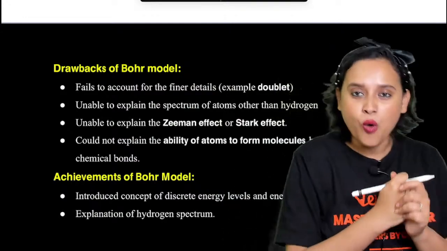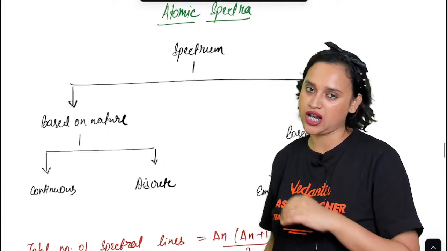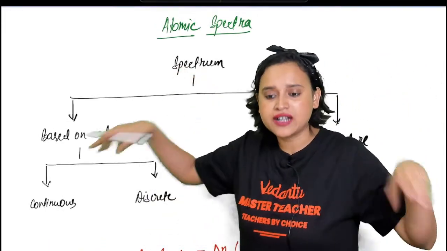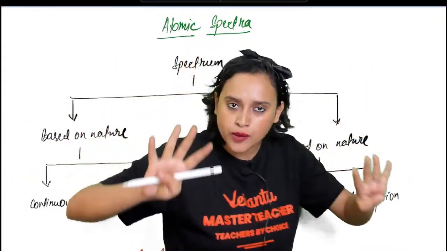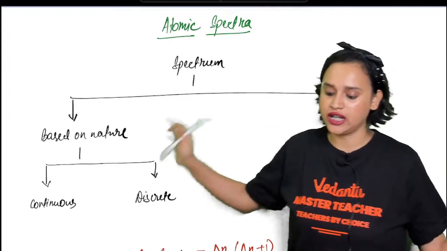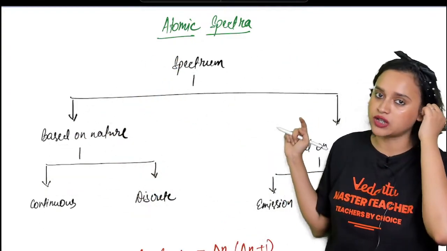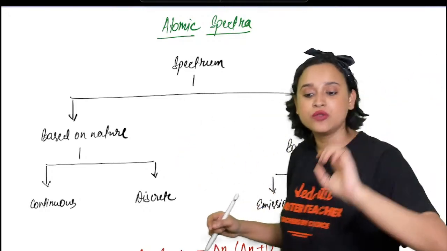So now, it is our time to understand atomic spectra, everybody. So what do you have in atomic spectra? Atomic spectra or the spectrum can be divided into 4 parts, completely based on nature. You can have continuous, you can have discrete, you can have emission, you can have absorption. The emission and the absorption spectra, my dear students, are complementary to each other.